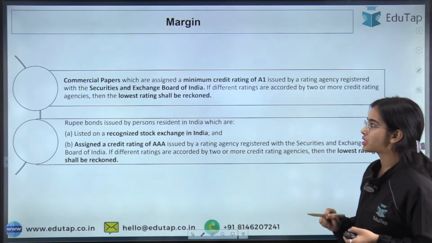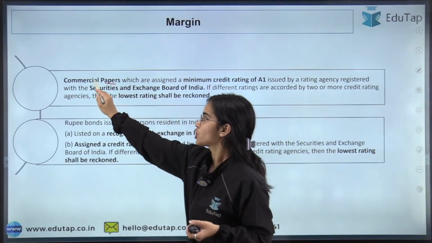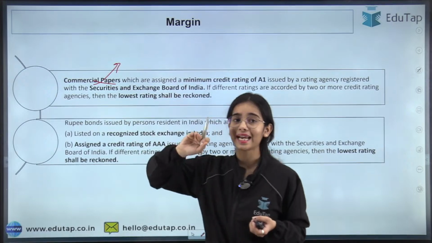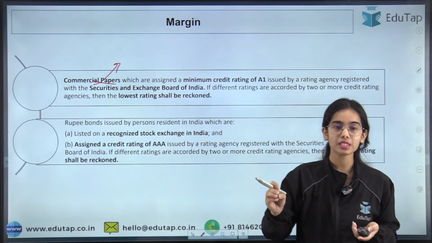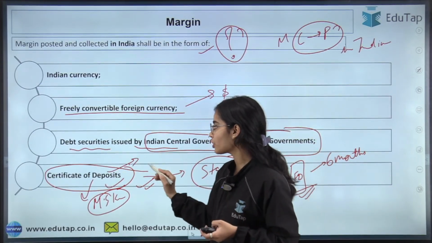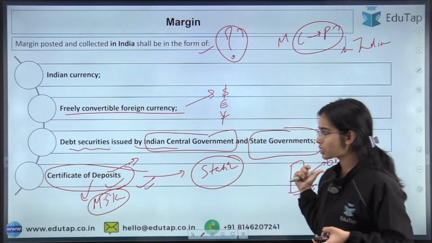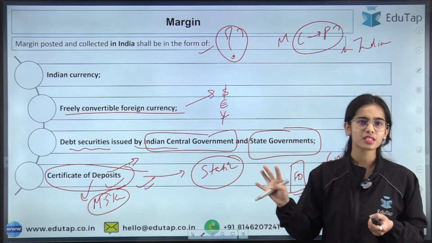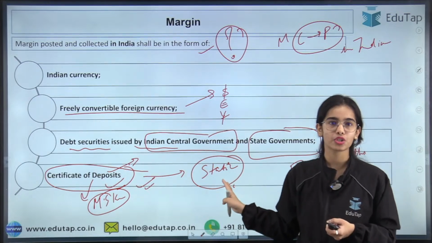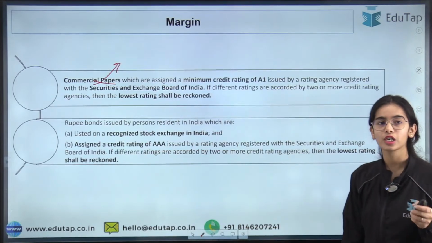So certificate of deposits. Next is commercial papers. The commercial entities can release the commercial papers. Okay, one point: the certificate of deposit should be for deposits of less than 1 year. That is the normal criteria. You can search it also. Okay, so read about the certificate of deposits.